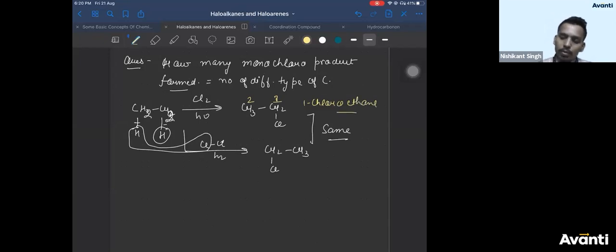Right? Here also numbering should start from this carbon. So 1, 2. This is also 1-chloroethane, because the carbon having the functional group should be given the lower number. So both of them have the same carbon chain, same name. That means both are the same compound. That's why you're getting only one compound here.